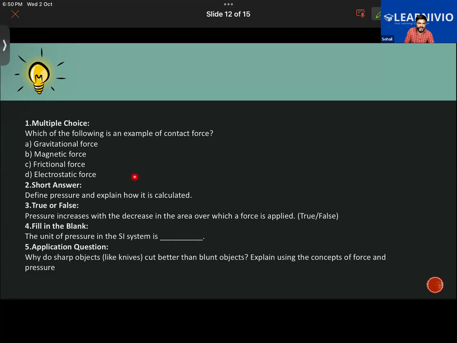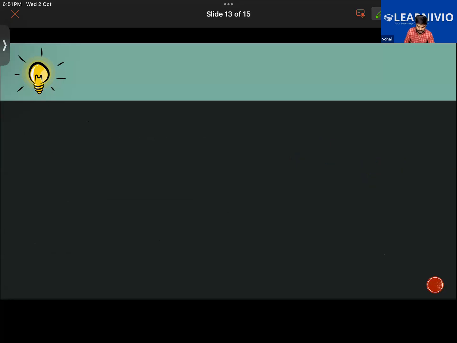The question here is saying, define pressure. Some of you have defined it, and some of you have explained how it is calculated, but some of you have not explained how it is calculated. Pressure is calculated by dividing the force by area. Pressure equals force upon area. Khadija, particularly you pay attention to this. And plus it is calculated in Pa, but rather than just writing Pa, write Pascal. It is calculated in the unit Pascal. Now, in short, it is written as Pa. Okay, that's it.